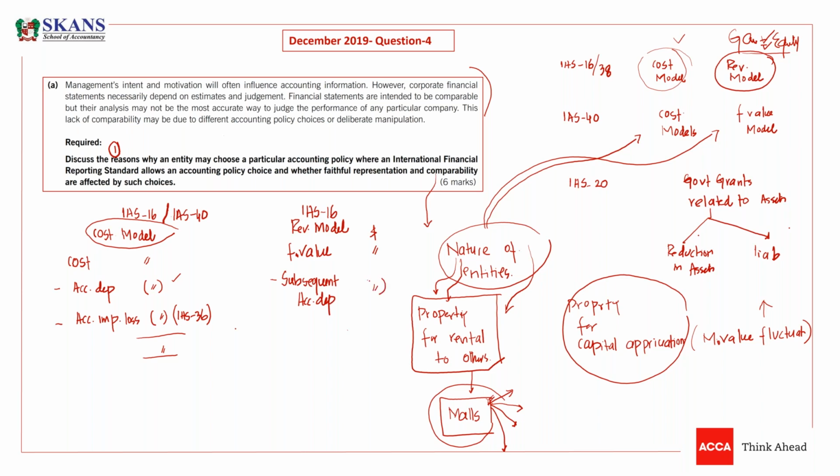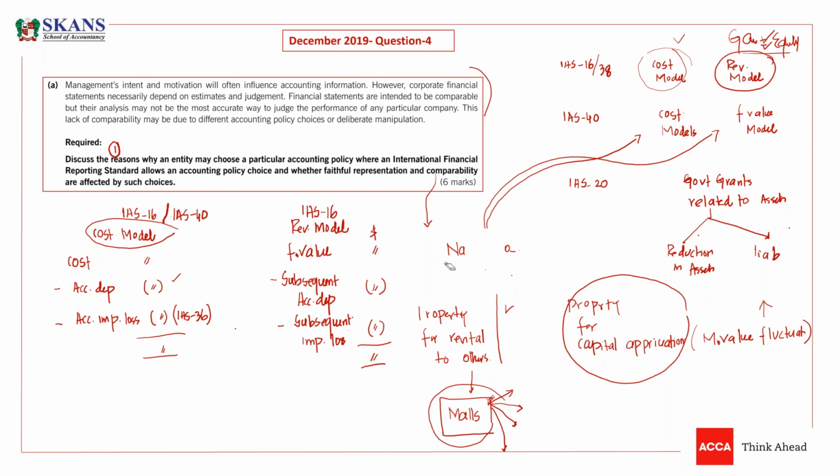It means you are actually charging depreciation. You are not stopping the depreciation. And if there is any impairment loss or depreciation subsequent to revaluation, then you are going to record this as well. So this is the revaluation model.